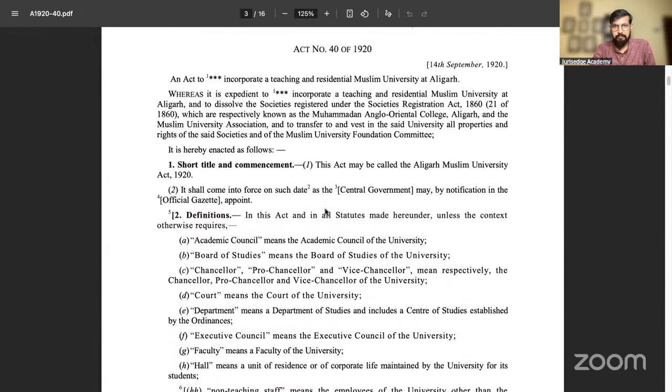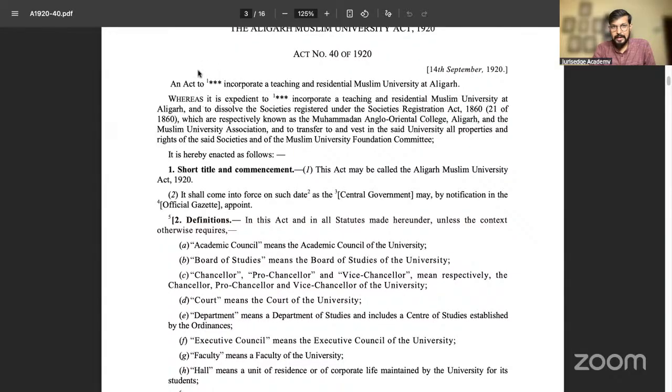1981 amendment में, उससे पहले जो 1920 एक्ट था वहां पर एस्टैब्लिश करके एक वर्ड आता था, एस्टैब्लिश एंड इनकॉर्पोरेट. ठीक है, तो ये एक्ट बेसिकली टॉक्स अबाउट दैट: an act to establish and incorporate a teaching and residential Muslim university at Aligarh. Okay. Now, what's so unique about Aziz Basa? We have seen some part of the Article 30 right to establish and administer. But sir, Aziz Basa में ऐसा क्या बोला गया that led to understanding that university is not minority?